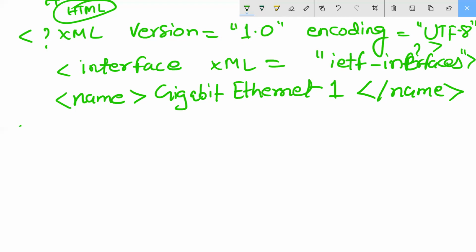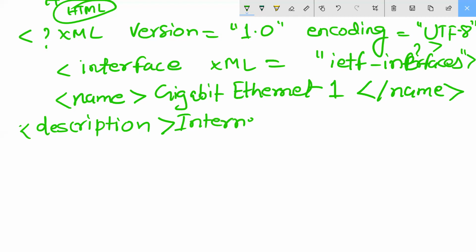Description about this gigabit ethernet. If you want to write, you can use this one for understanding. Description is internet link. This is going to connect with internet.